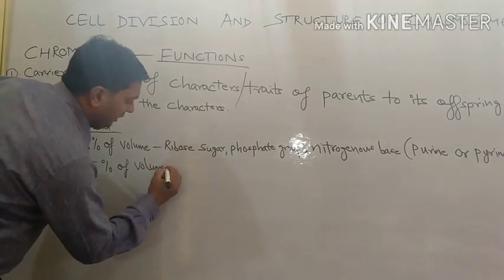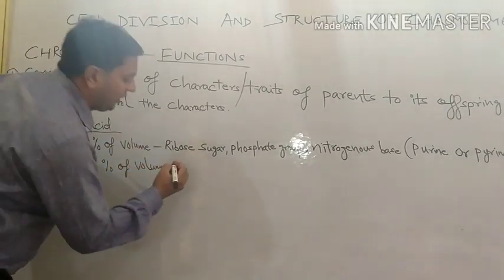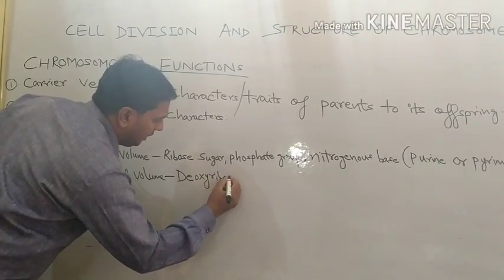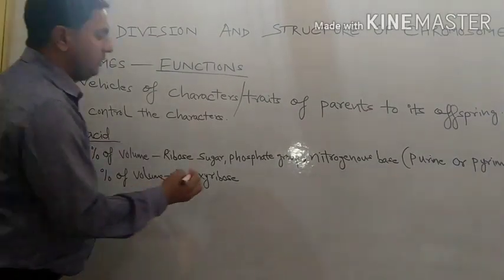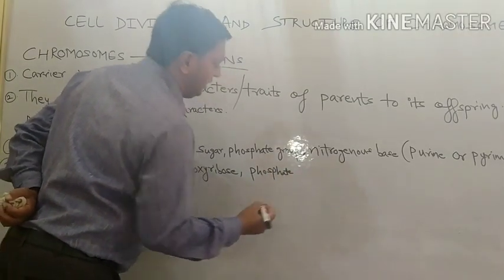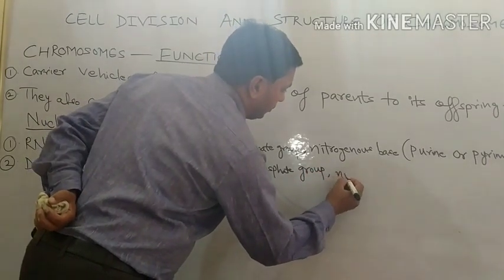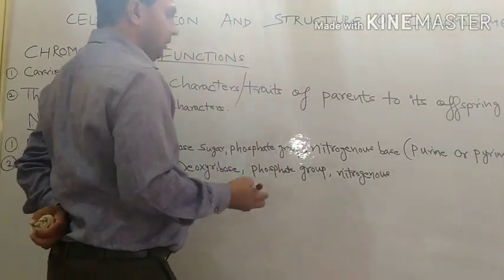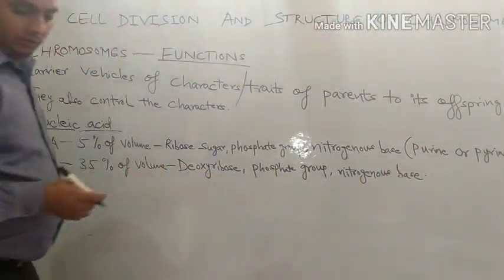Whereas in DNA, the same nitrogenous base and phosphate group will be there, but the sugar will be deoxyribose. Other things are the same in DNA also, but the sugar is deoxyribose. This is the basic difference between these two nucleic acids. Only deoxyribose sugar is present in the second case. Clear to everybody?